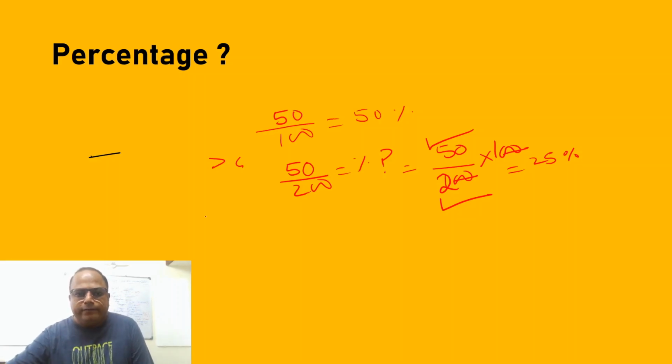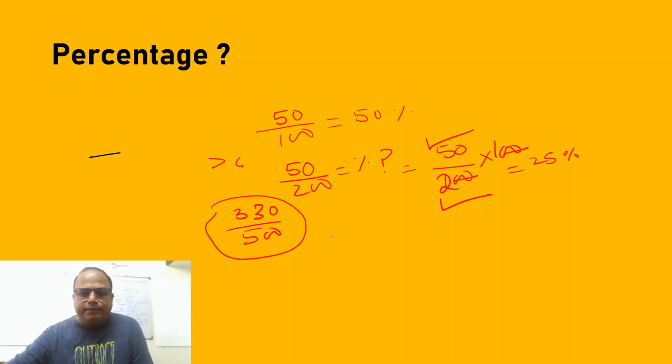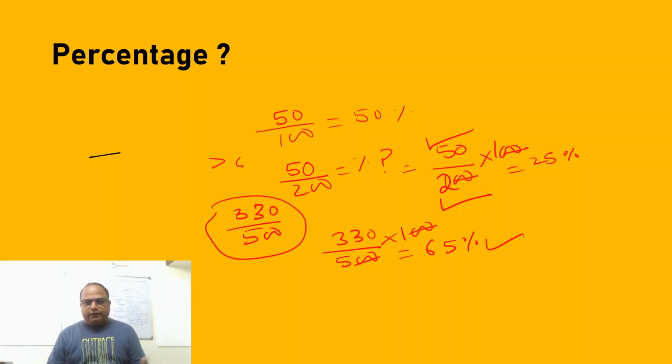So similarly, if somebody says I got 330 out of 500, okay, this is my marks. What is my percentage? You will not tell marks to everyone. You have to tell it in percentage for comparing. So this is like this. So it becomes 65%. Correct? Okay.